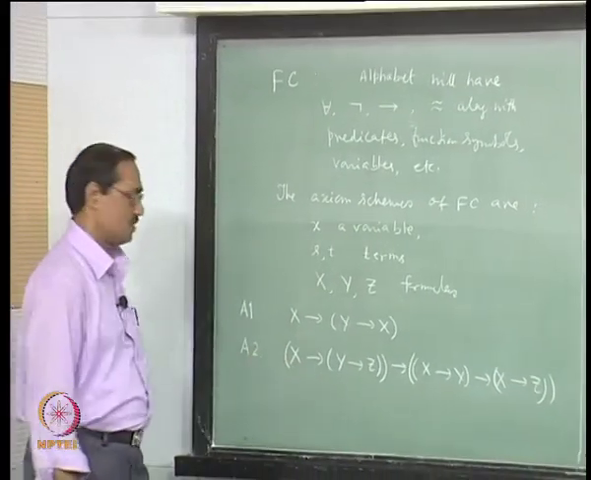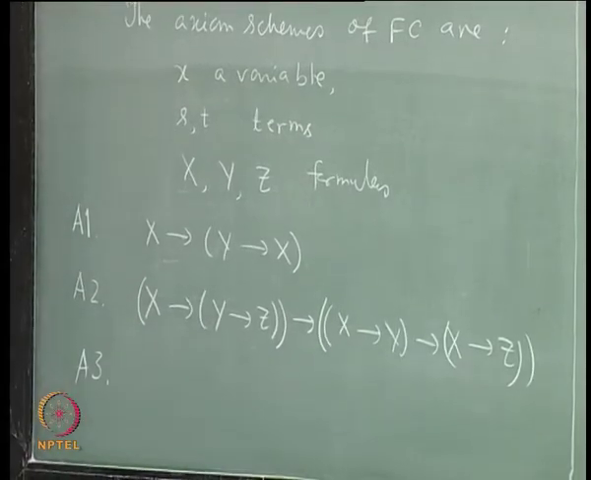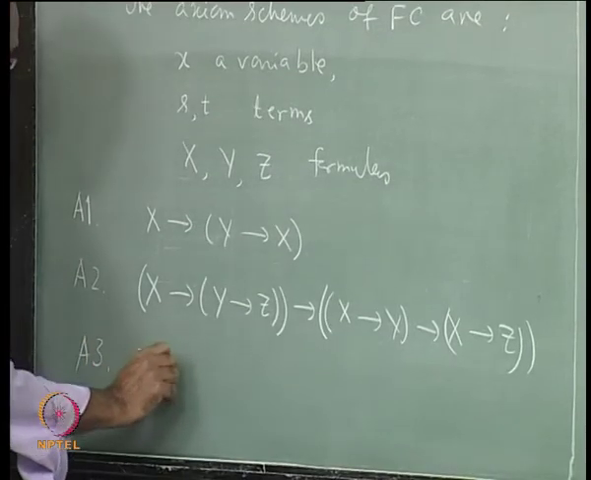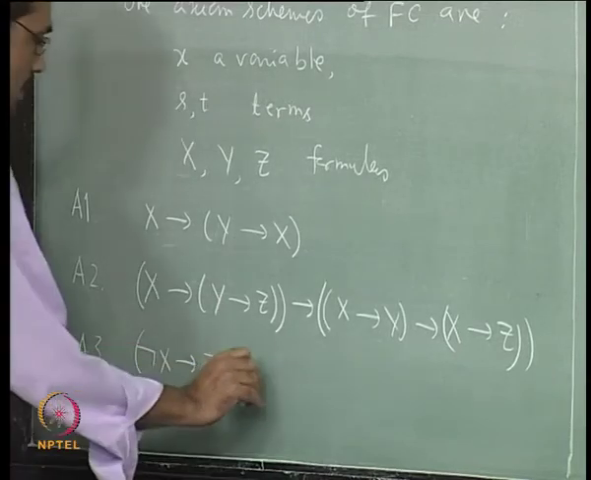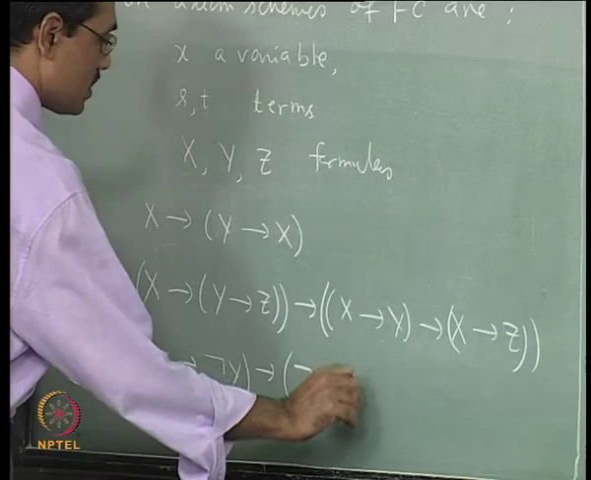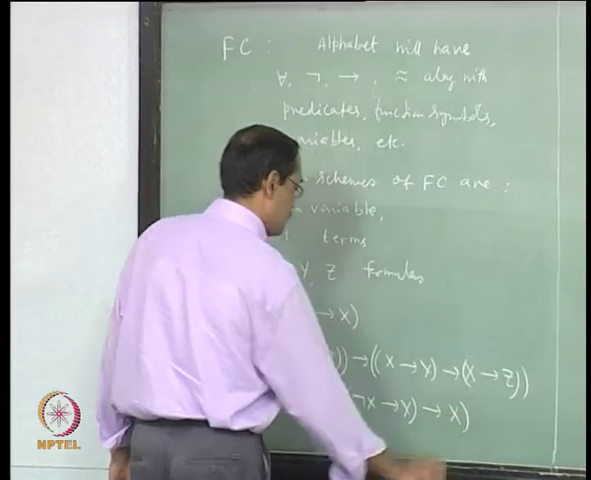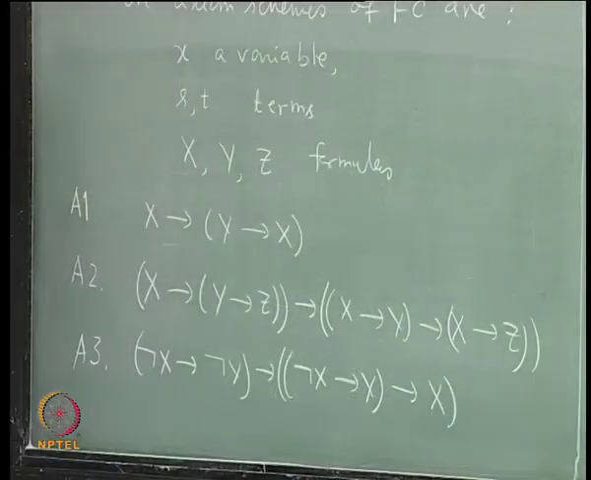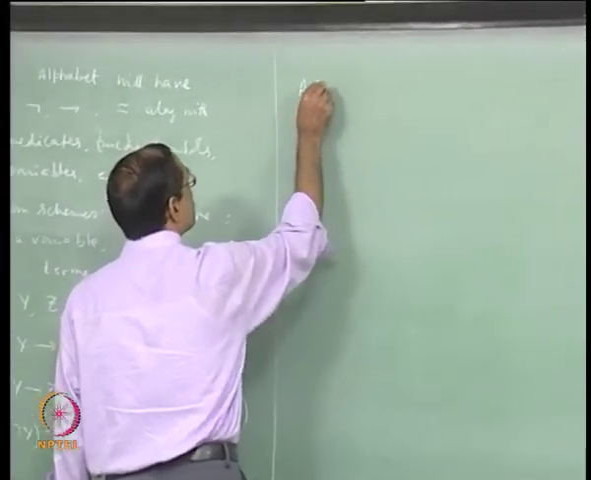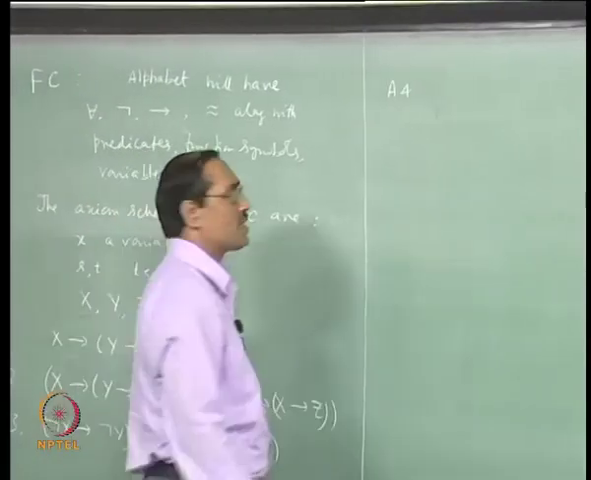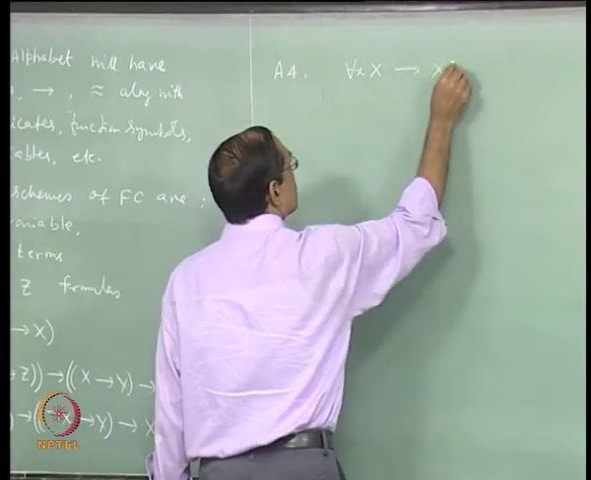just like your PC. Then we have A3, which is for the negation sign. So, not x implies not y implies not x implies y. So, that should give us x, right, law of contradiction. Then we have the other axioms peculiar to FC. So, first we will take the quantifier form: for each x x implies x x by t.